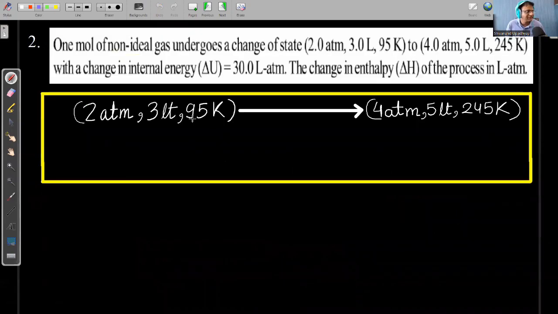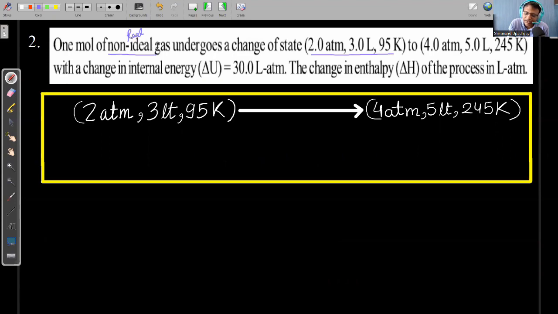Let us take another example. This is also a very common example and it is also from JEE Advanced. 1 mole of a non-ideal gas undergoes a change of state. So this initial state is given and it is not an ideal gas, right? They have mentioned that this is a real gas.